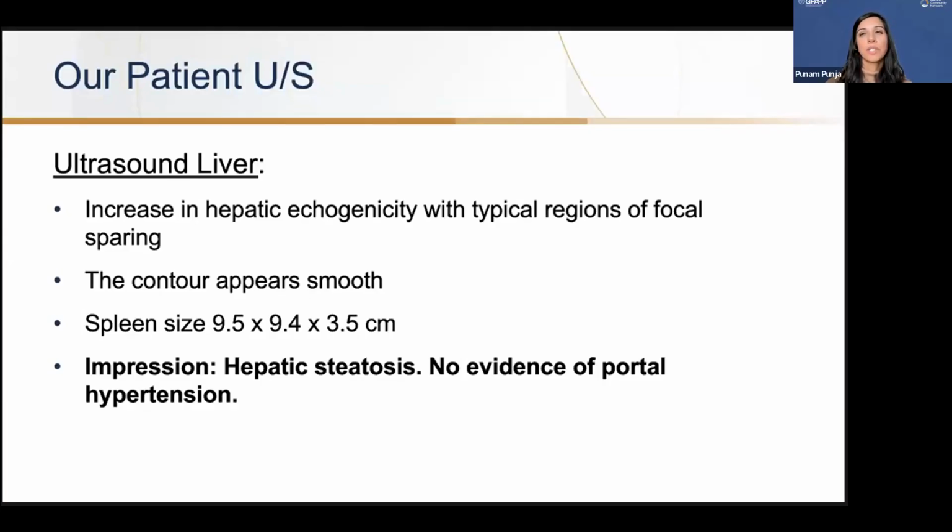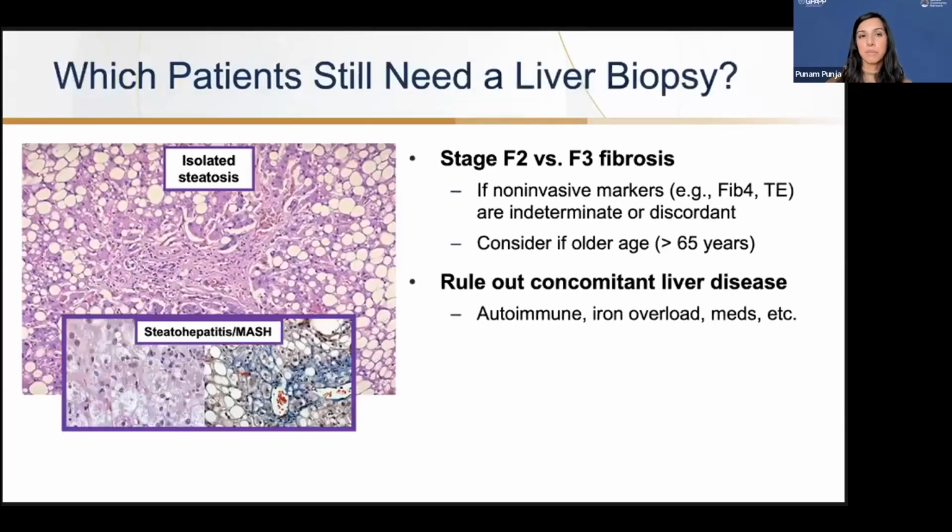So which patients still need a liver biopsy? If there's any concern of more advanced fibrosis, especially if a patient is over the age of 65, or the non-invasive testing comes back with one showing no signs of advanced liver disease and another one showing very advanced, you may want to consider a liver biopsy in these patients. And also if you want to rule out any other underlying liver disease.